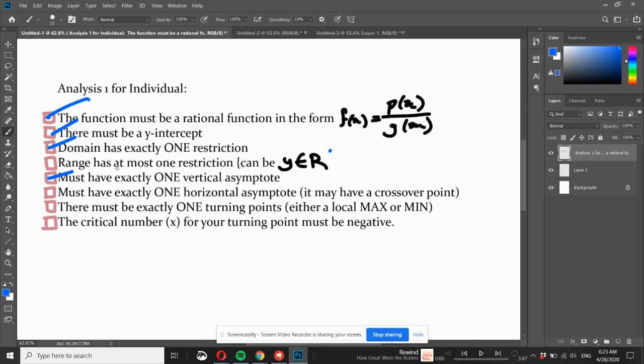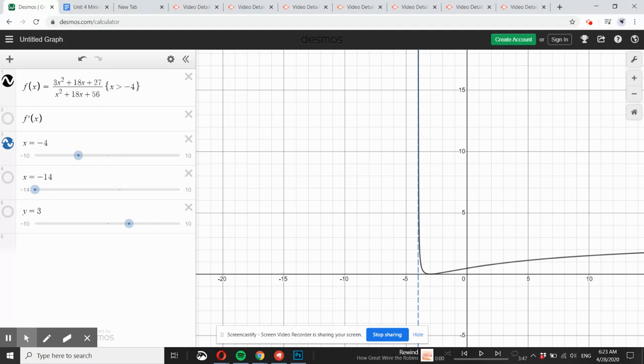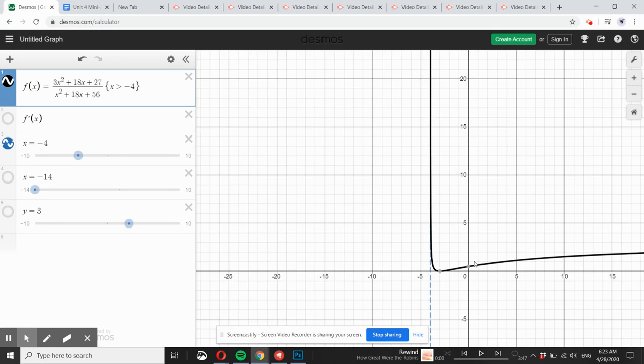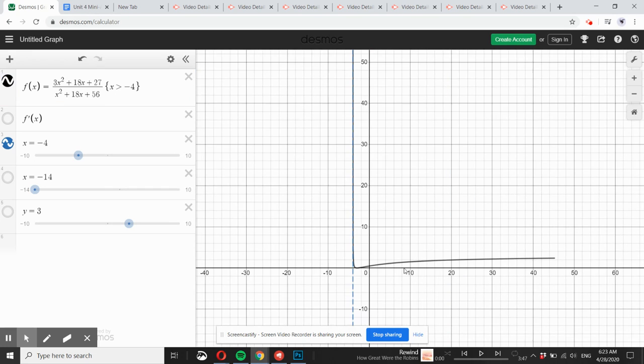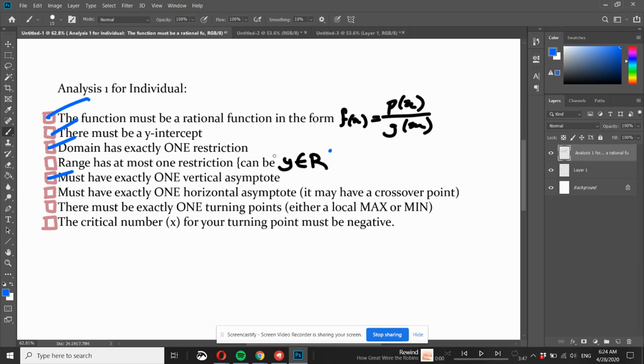And then we have the range has at most one restriction. As you can see on this graph, the very lowest point that we have, our absolute minimum, if you will, on our graph is -3, 0. So that means that our range is y is an element of the real numbers, whereby y must be greater than, sorry, greater than or equal to 0. And that's our range with our one restriction.